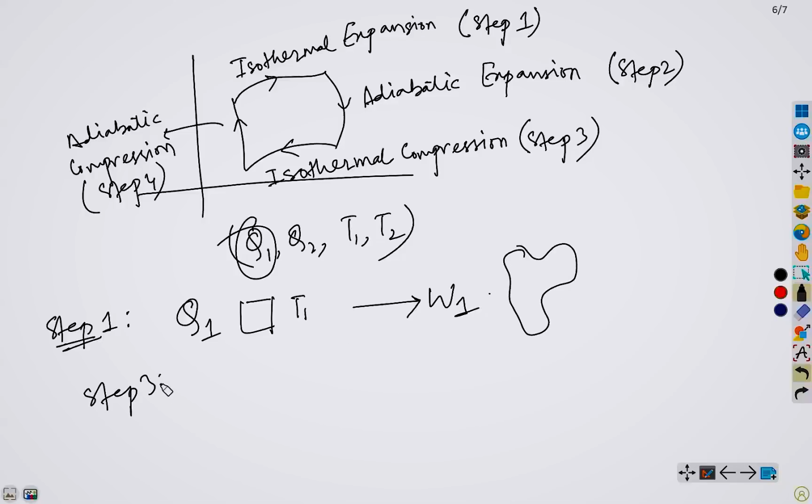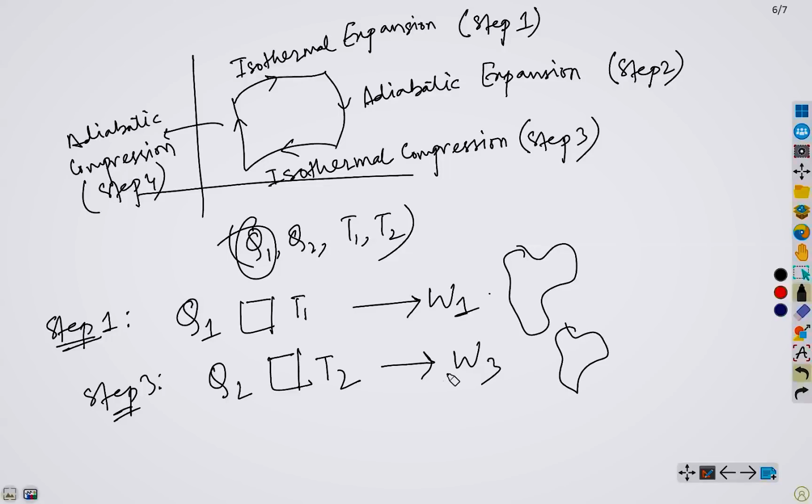And in step 3, what is happening? The same working substance, fluid or gas, whatever, releases heat Q2 to a low temperature reservoir at temperature T2, and this heat is also used to do work W3 on the surroundings.